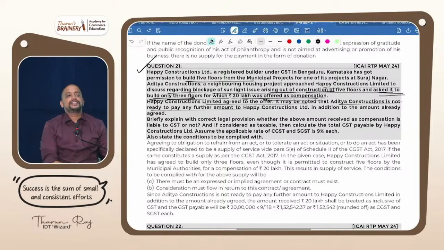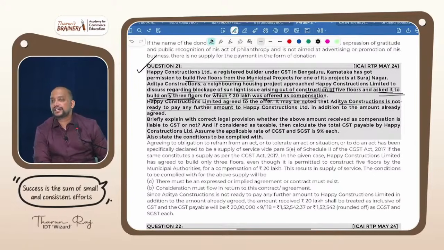Now tell me whether this 20 lakhs received by Happy Constructions is compensatory in nature? No, not compensatory in nature. Penalizing in nature? No, but consideration for tolerating your act. What is that? You are telling not to construct, they are accepting that, and for which you are paying, that is consideration for tolerating an act. And where it will come? Will it be treated as consideration? Yes. And will it be chargeable to GST? Yes. But it will be taxable on inclusive basis.